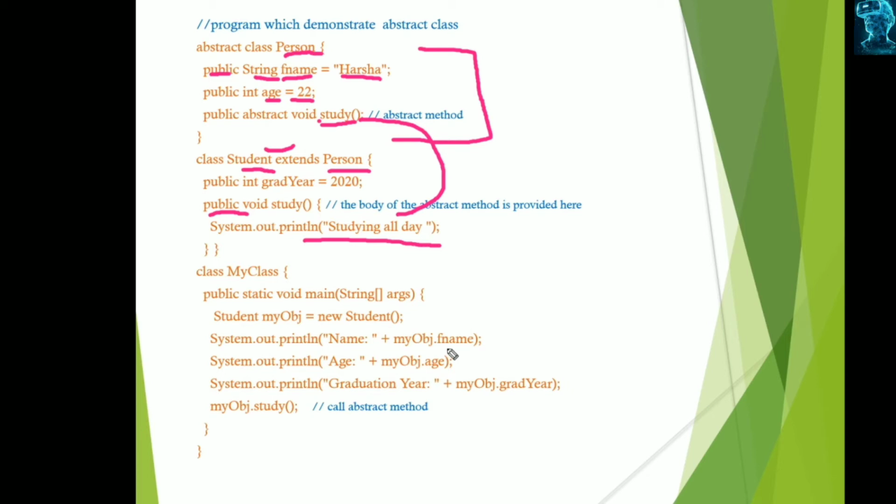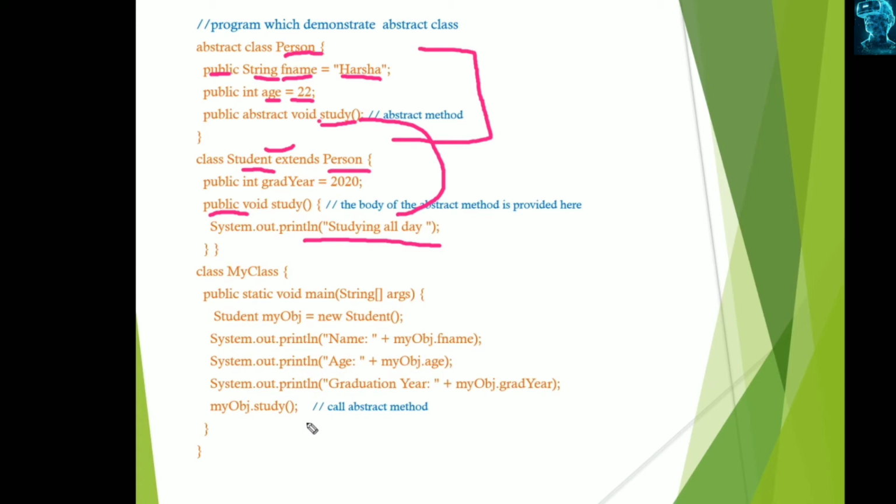Here myObj.fName is accessed from its parent class Person, and age is also accessed from its parent class Person, and it displays its own instance variable, the graduation year.